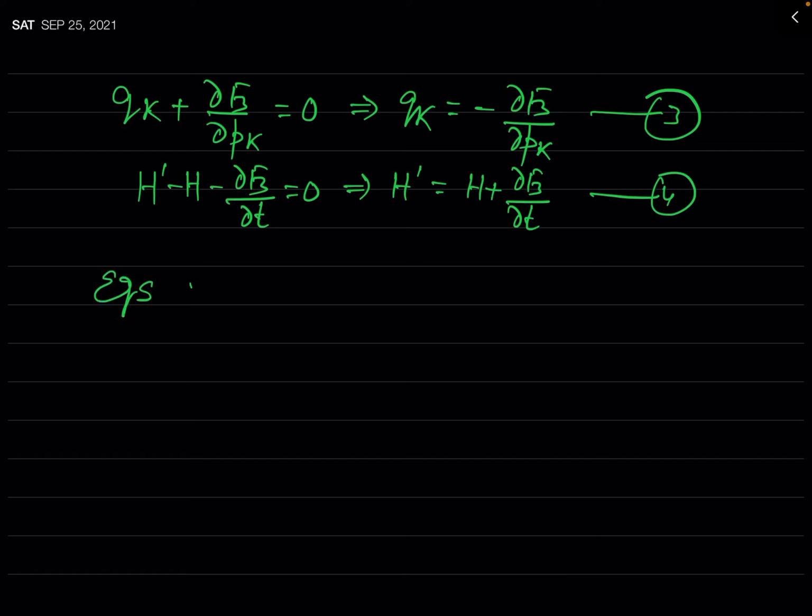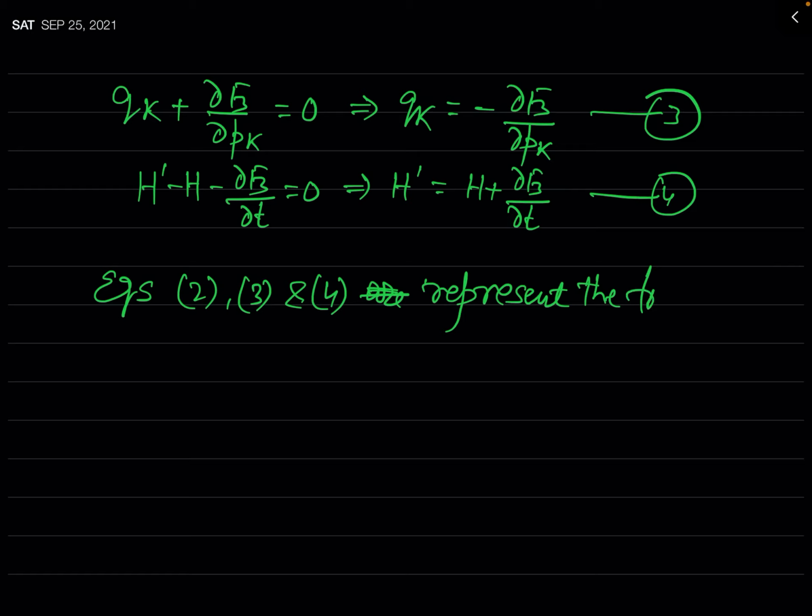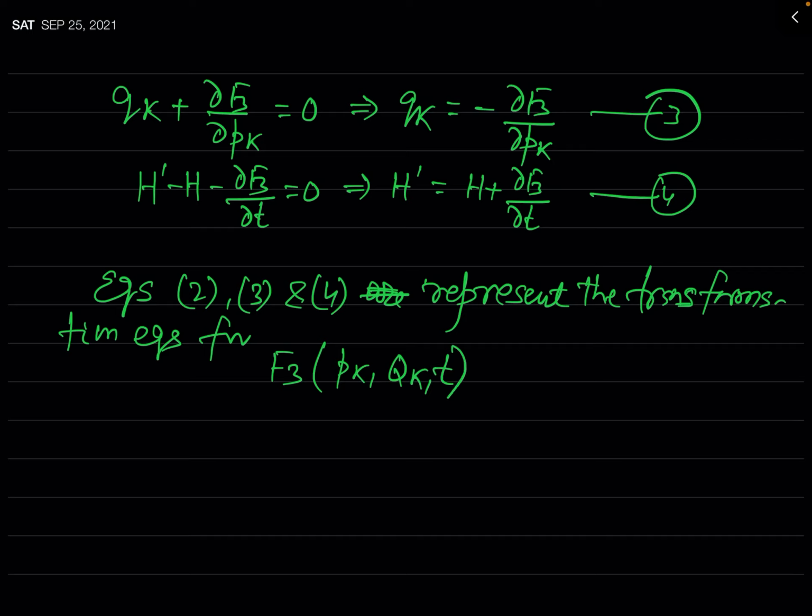So equations 2, 3 and 4 represent the transformation equations for F3, which is actually a function of Pk, Qk and T. These are the transformation equations.